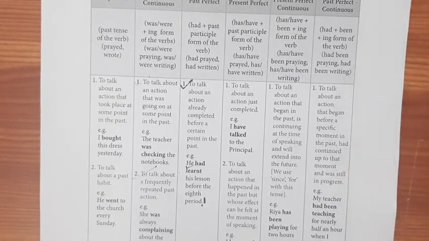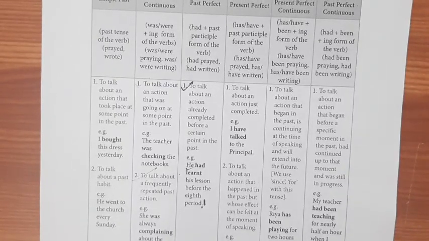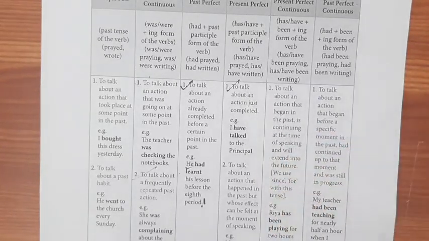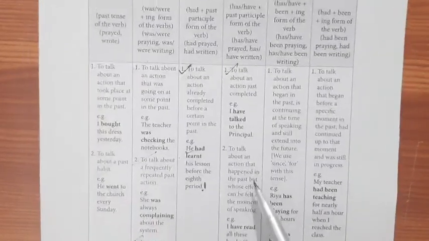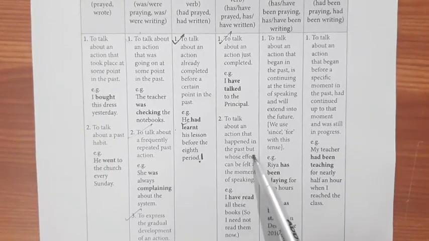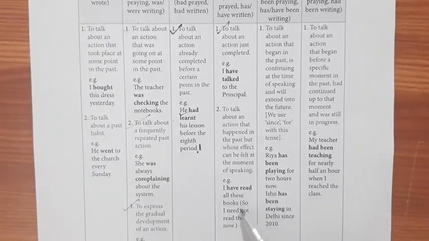Next, present perfect. Present perfect means has or have plus the past participle form of the verb. To talk about an action just completed: I have talked to the principal. This means this work has already happened. To talk about an action that happened in the past but whose effect can be felt at the moment of speaking: I have read all these books, so I need not read them now.